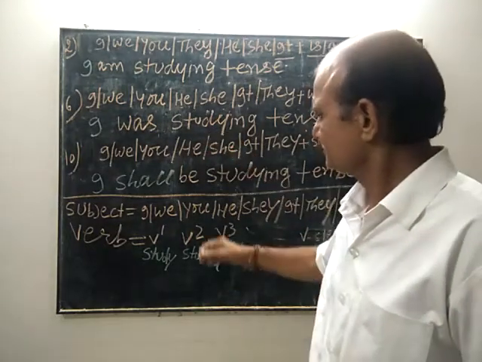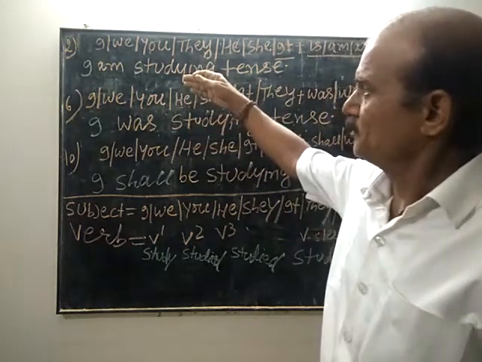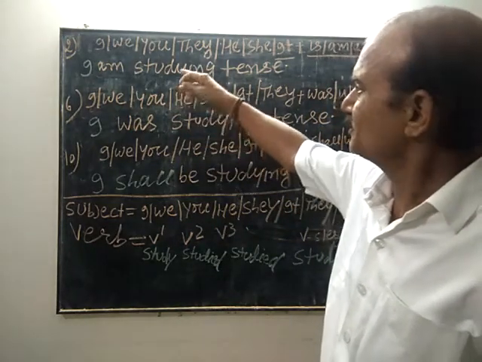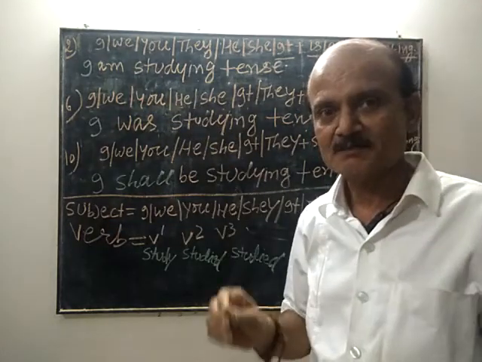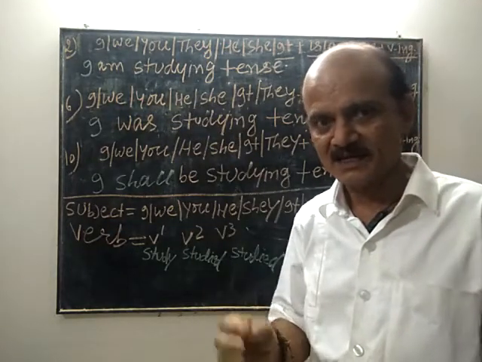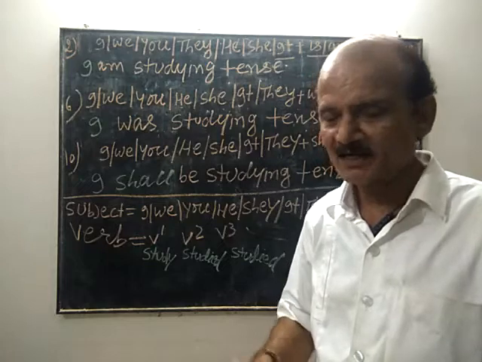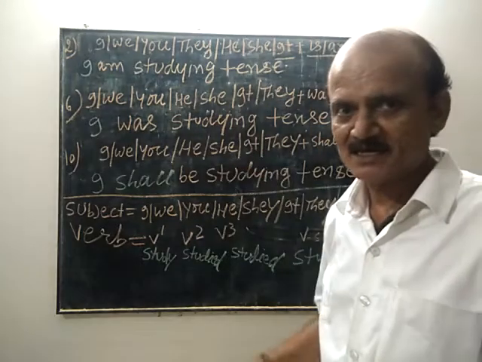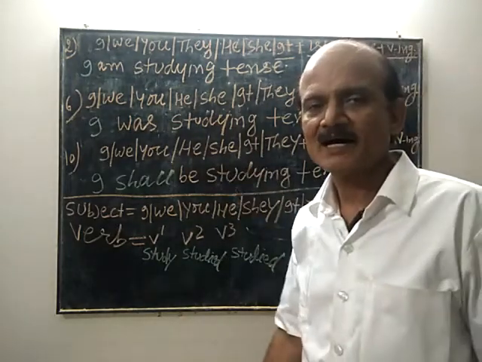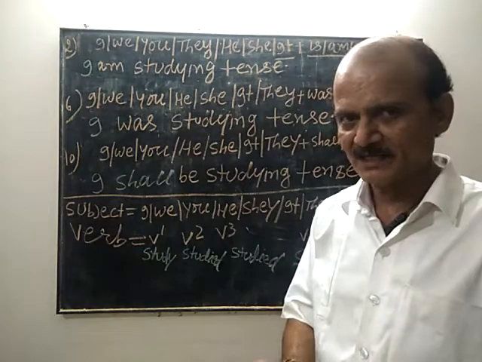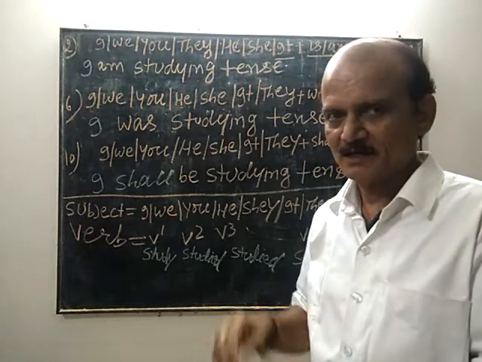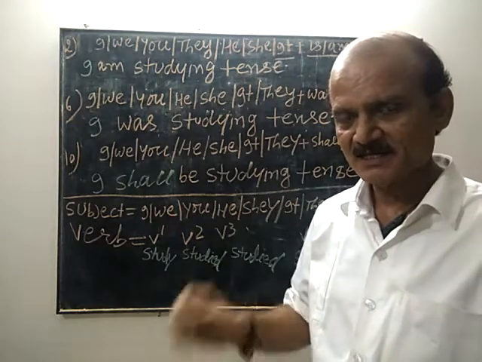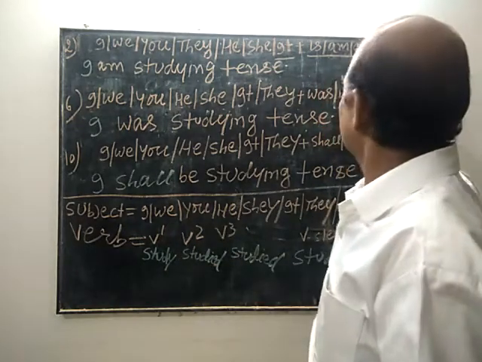Now, for the sake of revision, in present continuous, the subject plus helping verb is, am, are, as per the subject, followed by verb ing. For example, I am, we are, you are, they are, he is, she is, it is, and verb ing.